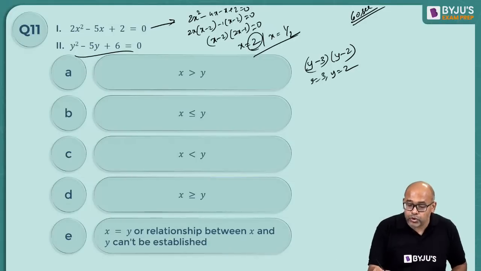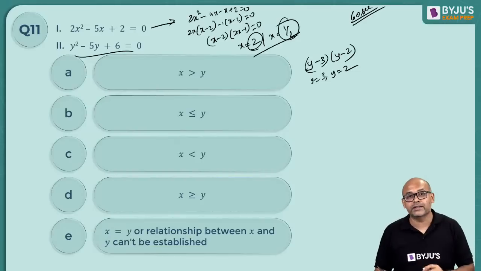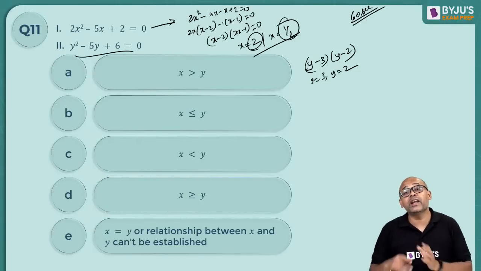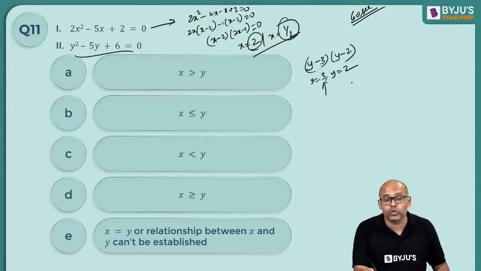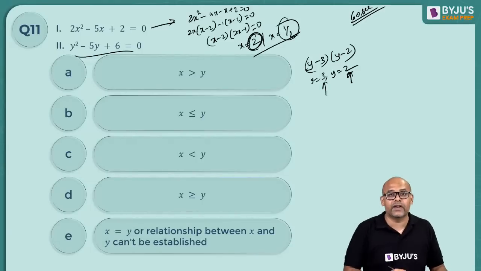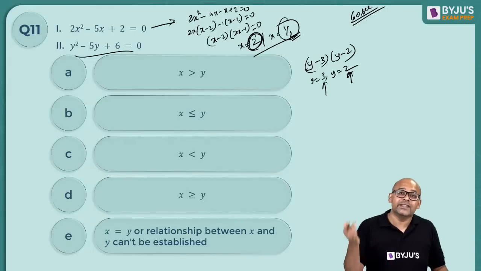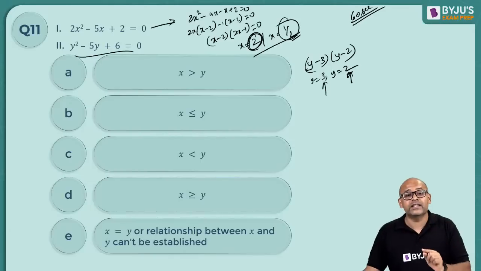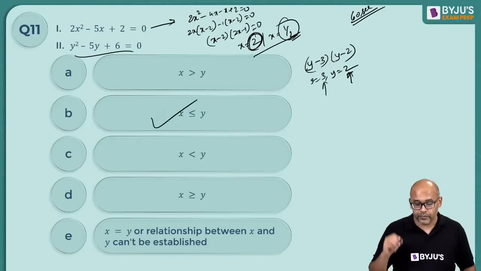Whether x is 2 or x is half, it is always less than or equal to y, irrespective of what is y, because y is 3 or 2. If x is 2, it can be equal to y or less than y. If x is half, it is guaranteed less than y. So no matter what is x, it is always less than or equal to y.